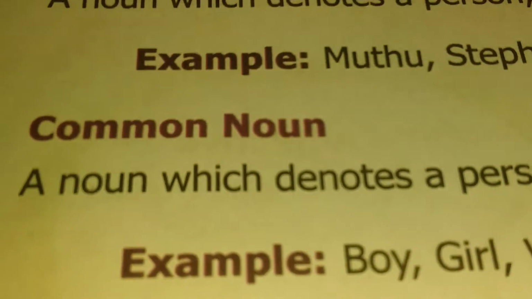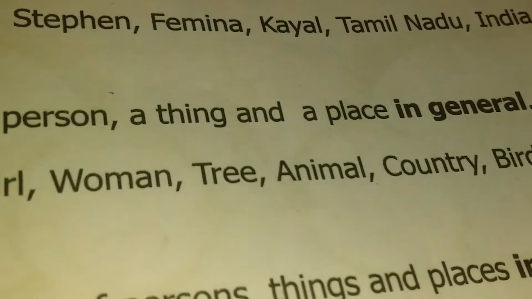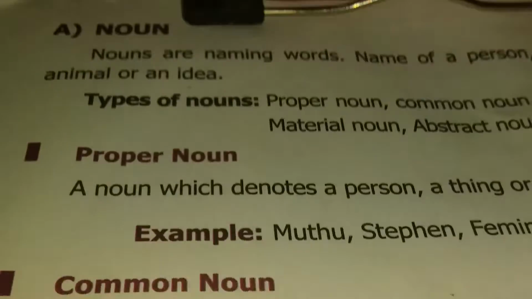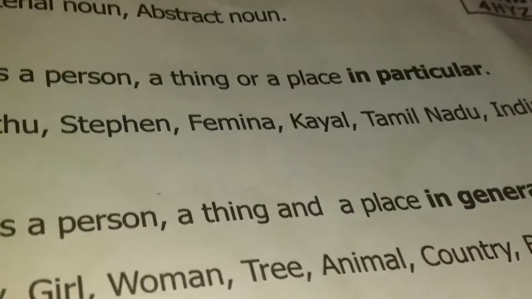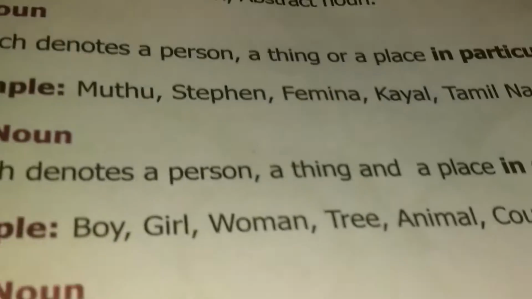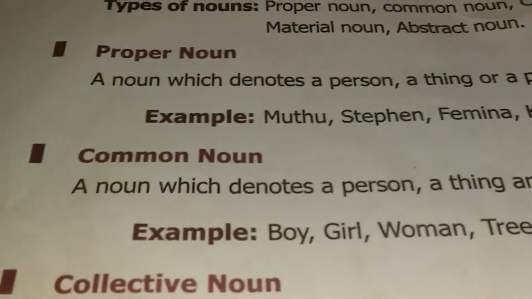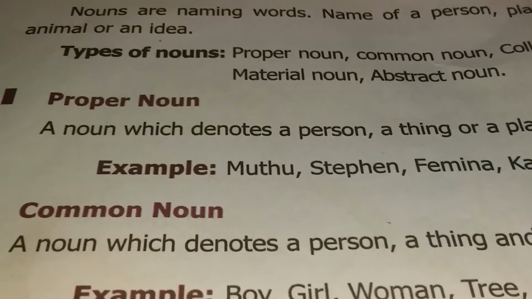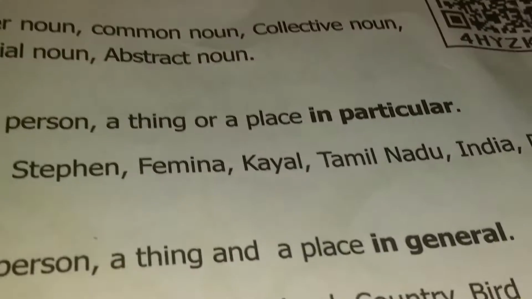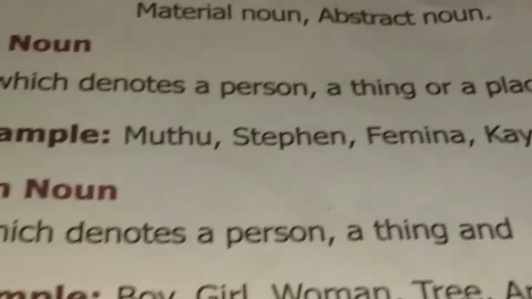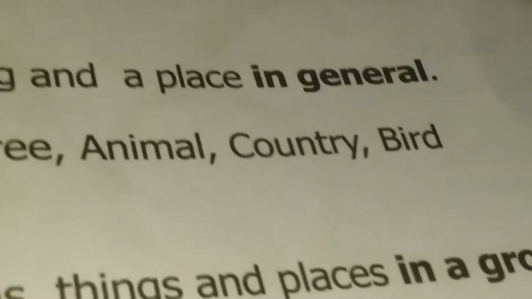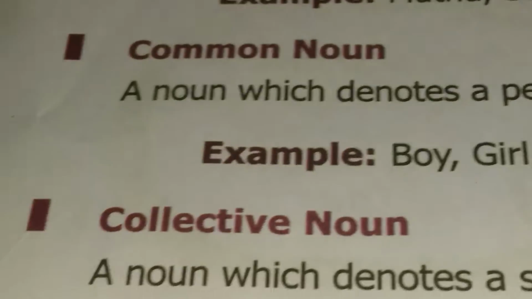The next type is common noun. A noun which denotes a person, a thing, or a place in general. Common means general. Proper means a particular thing. A noun which denotes a person, a thing, or a place in particular is a proper noun, and in general is a common noun. Okay, let's see the examples of common noun: boy, girl, woman, tree, animal, country, bird, etc.